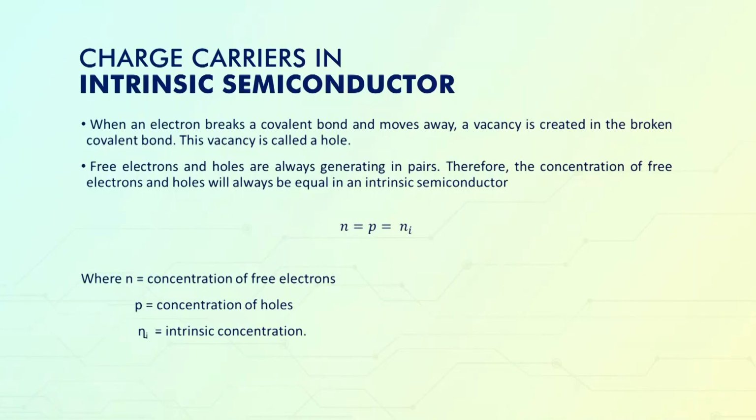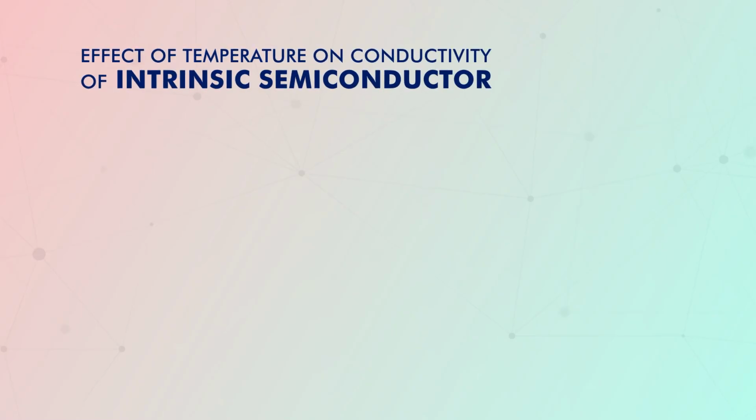Okay? So, if N represents the concentration of free electrons and P represents the concentration of holes, then as I said, the number of holes will be equal to the number of electrons, and this will be equal to Ni. Ni is the intrinsic concentration. So, let us discuss the effect of temperature on conductivity of intrinsic semiconductor.